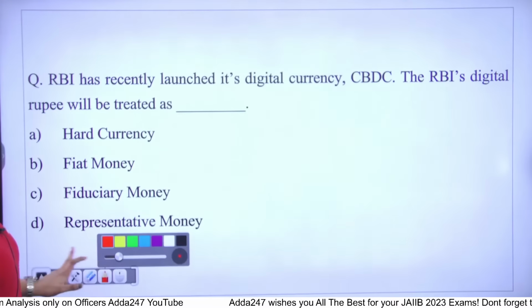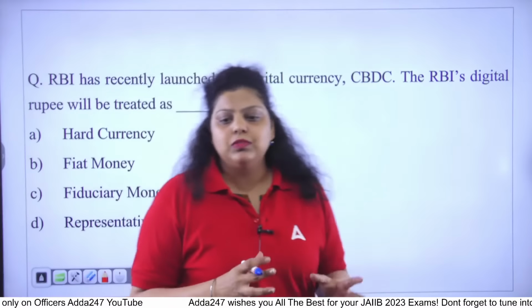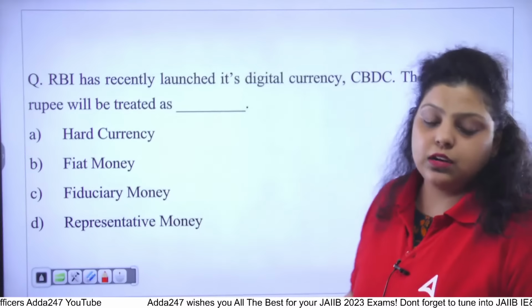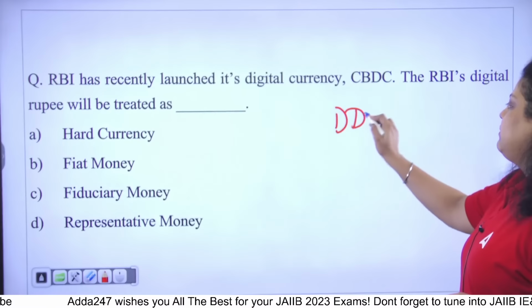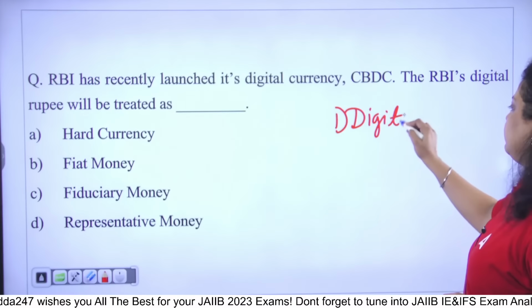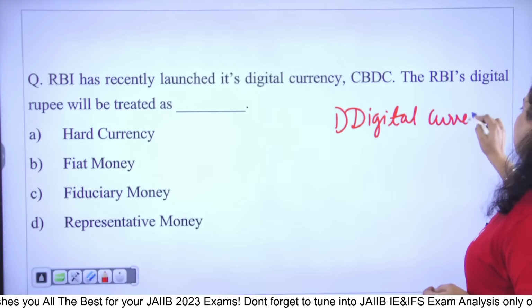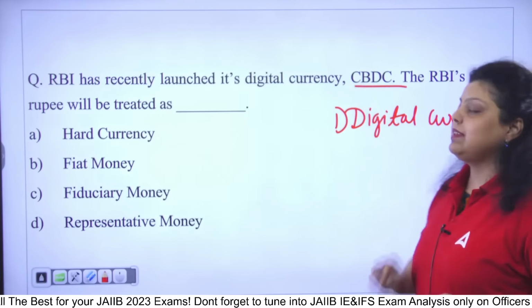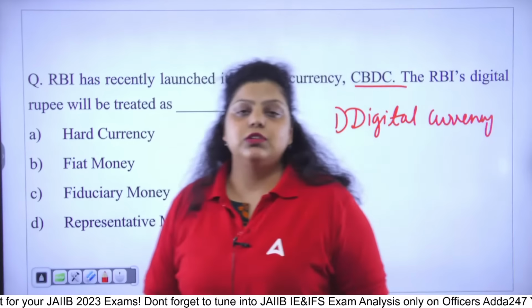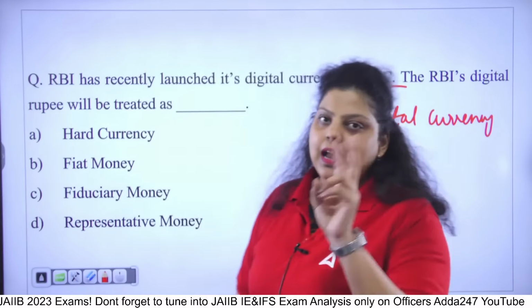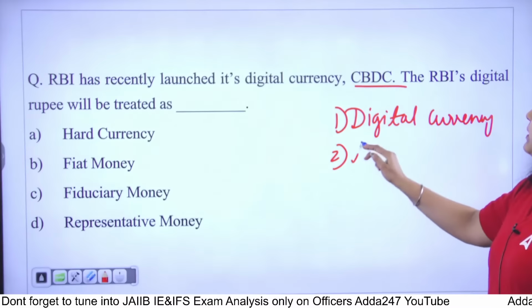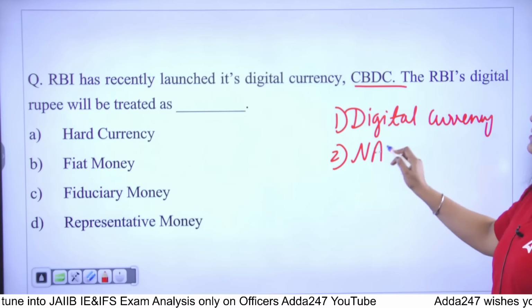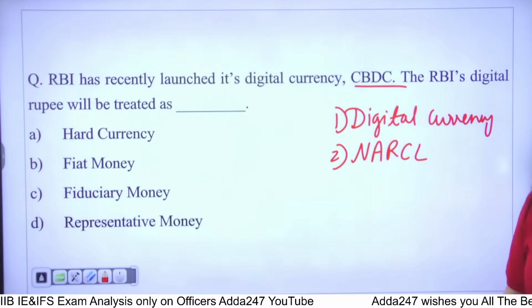So if we talk about the recent reforms in the banking sector, a lot of recent reforms have been seen. First, RBI has introduced the digital currency, known as CBDC, Central Bank Digital Currency. It was introduced for the wholesale business as well as for the retail business. Second, RBI also introduced the National Asset Reconstruction Company of India Limited.